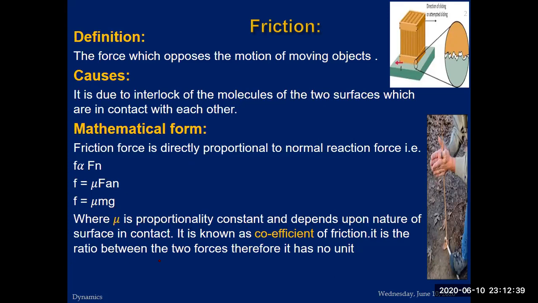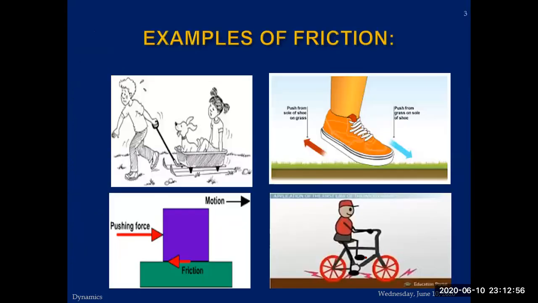It is the ratio between the two forces. Therefore, it has no unit, because whenever you calculate the ratio between two similar quantities, they will cancel each other. At the end, you will be getting no unit. So that's why it is said that if there is a ratio between two similar quantities, there will be no unit. So here are some examples. When you are dragging any object, you are using some type of surfaces below to reduce the force of friction, to make it easier to drag, to overcome the force of friction.